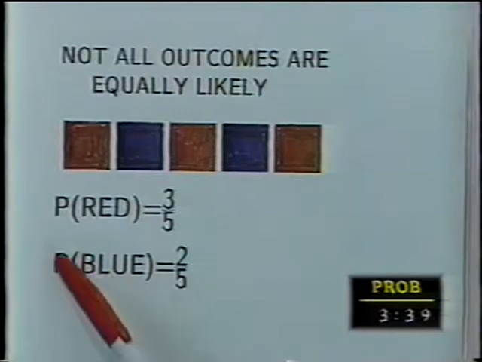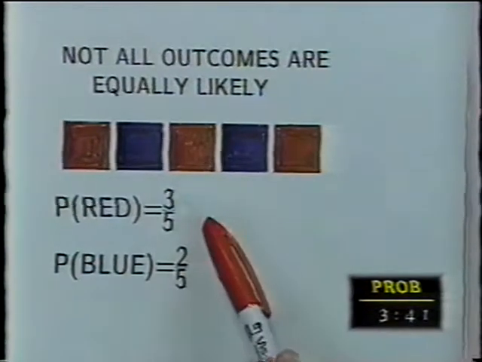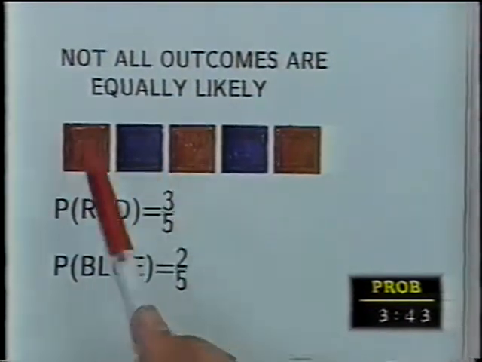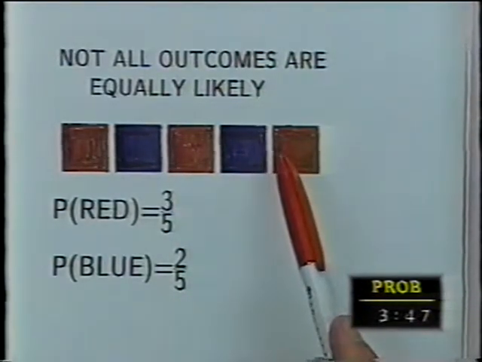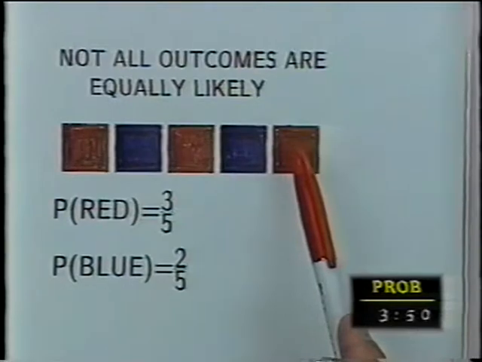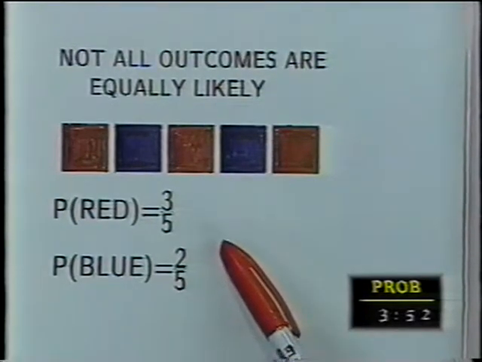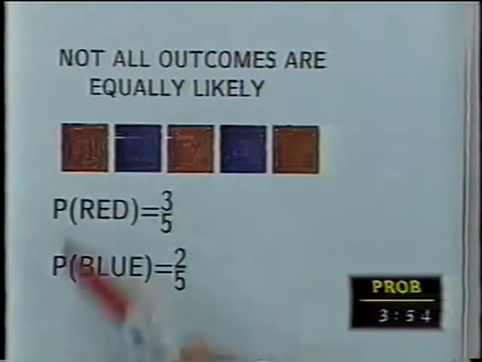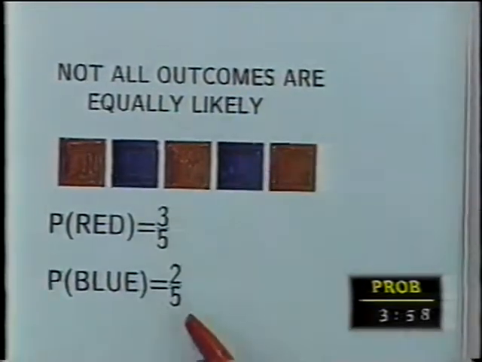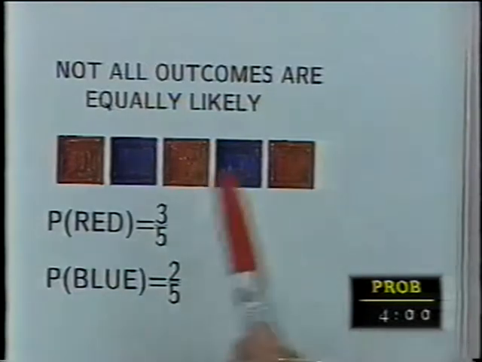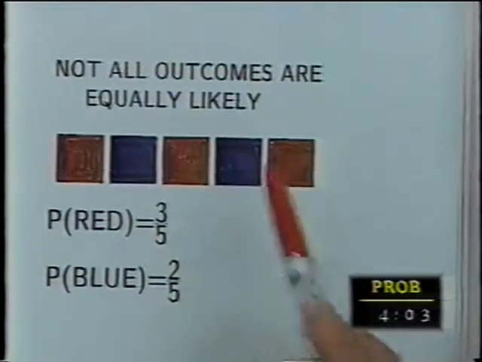And P is just here representing the proportion of time. Let's imagine that I have this box with the 5 blocks, and every minute I come back to the box and I pull out a block without looking. And this time it's red. And I throw that block in, and I fish it around. A minute later I come back and I pick out this one. And then put it back in. A minute later I come back and I pull out this one. A minute later I pick out this one again.